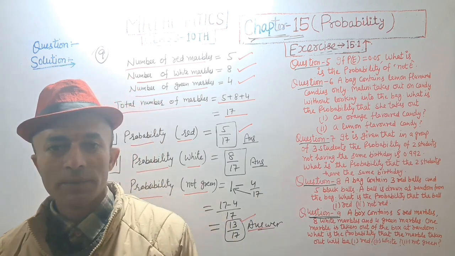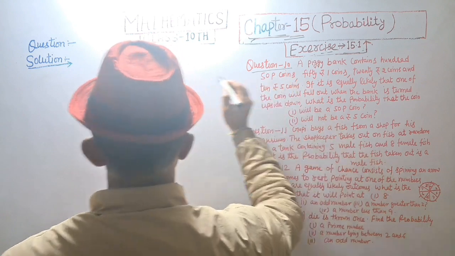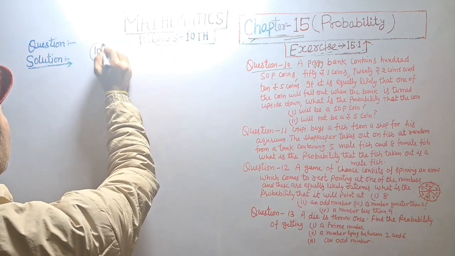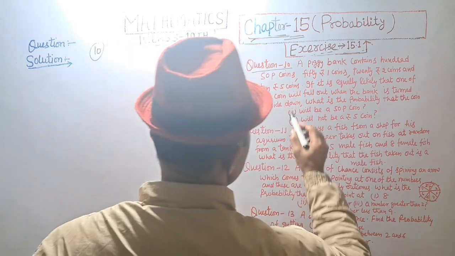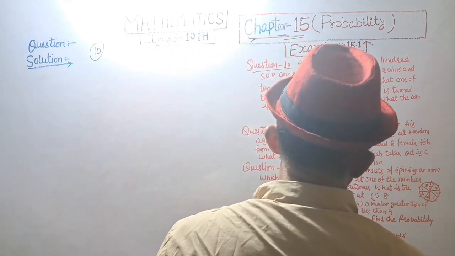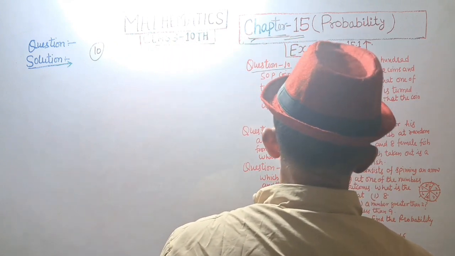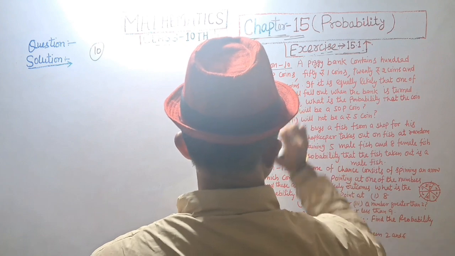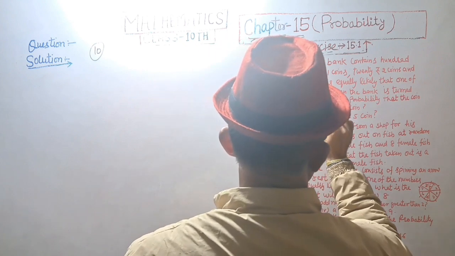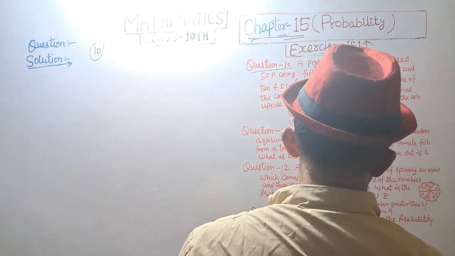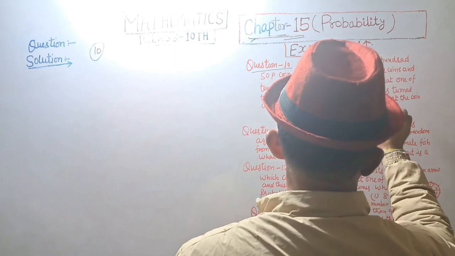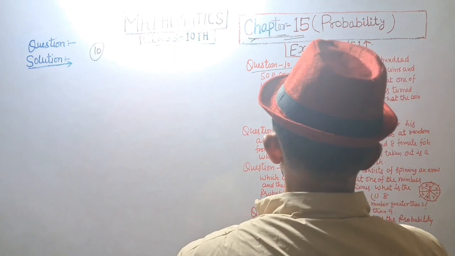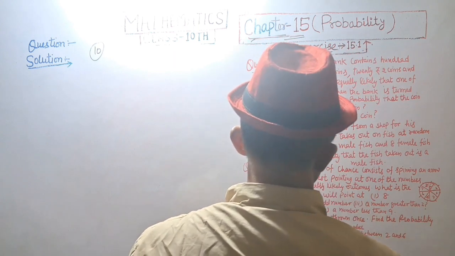Thank you so much. Question number 10. A piggy bank contains 100 50 paisa coins, 50 1 rupee coins, 20 2 rupees coins, and 10 5 rupees coins.